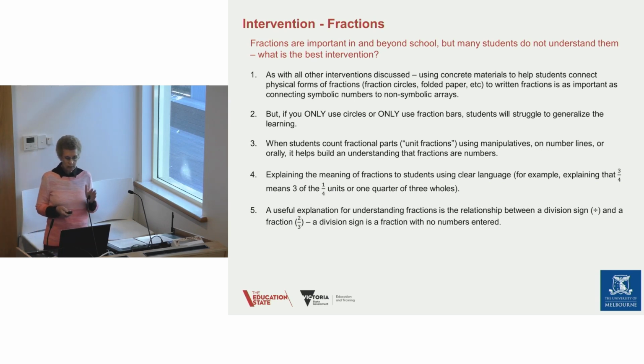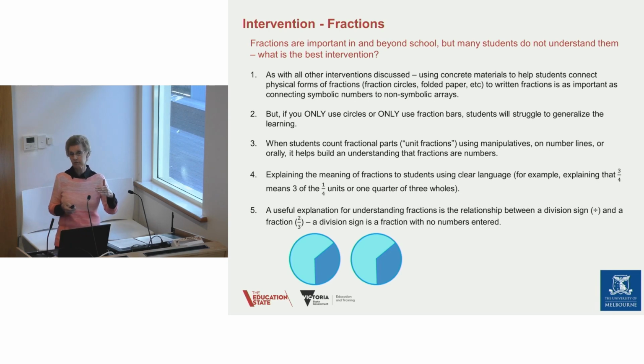And a useful explanation for understanding fractions is this relationship between the division sign and a fraction. And that is that a division sign is a fraction with no numbers added. And if you think of it that way, then you are going to get this rational number approach to fractions, that 2/3 means 2 divided by 3, because it's like a division sign, only you've put some numbers into it now.